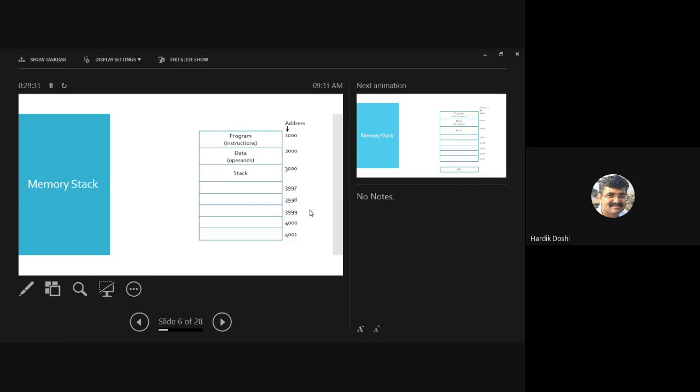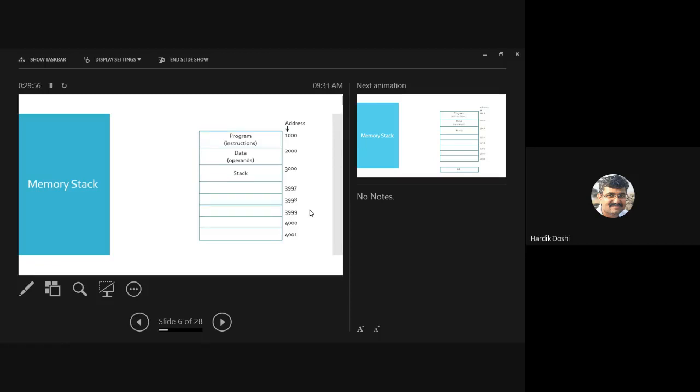Means in our memory, if I am dividing my memory logically, in that case, also in the memory we are giving addresses. A range of address is there. Say, for example, I am having 1 GB of memory, so I'll start addressing from 0.